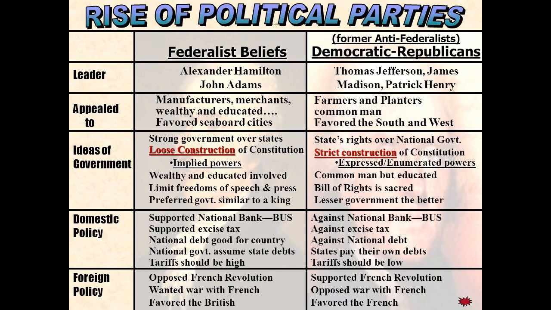The Republicans liked farmers and planters, and they liked states' rights over the government. They were against the national bank and high taxes, and wanted states to pay their own debt. They didn't want war with the French and liked them.